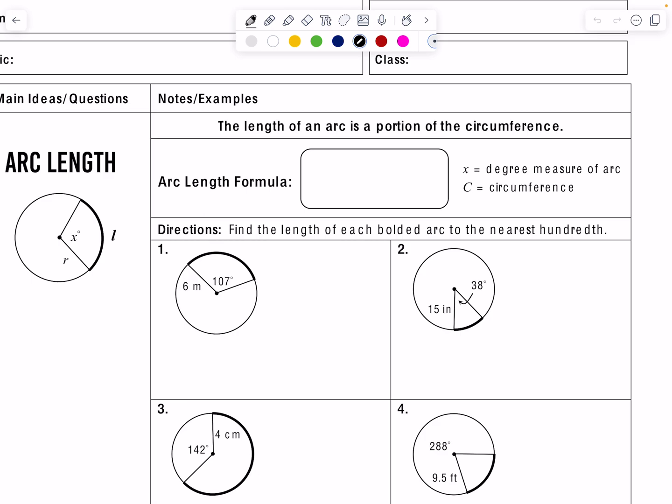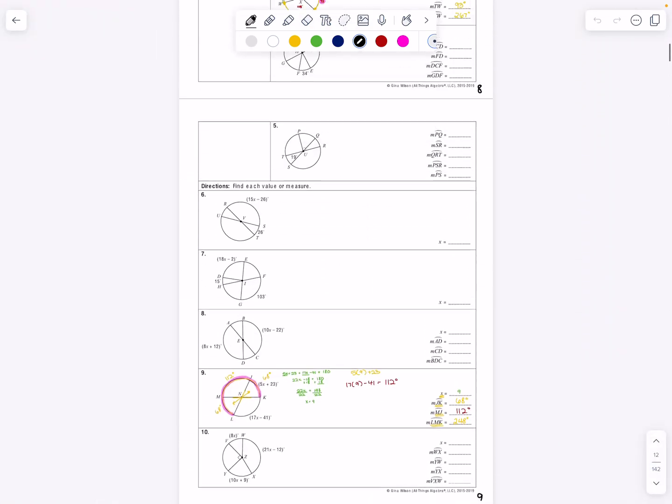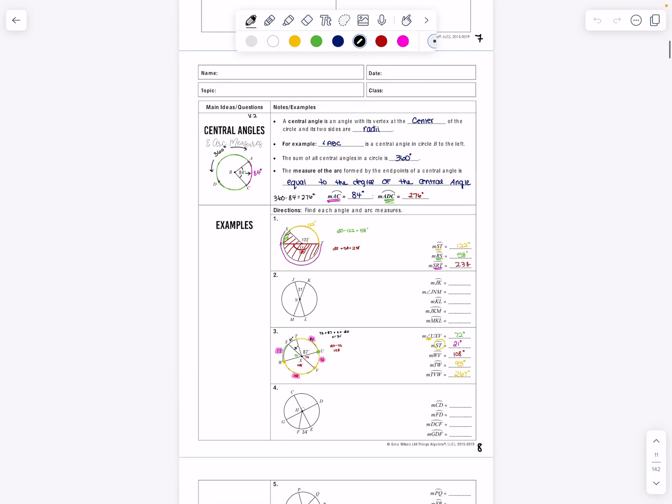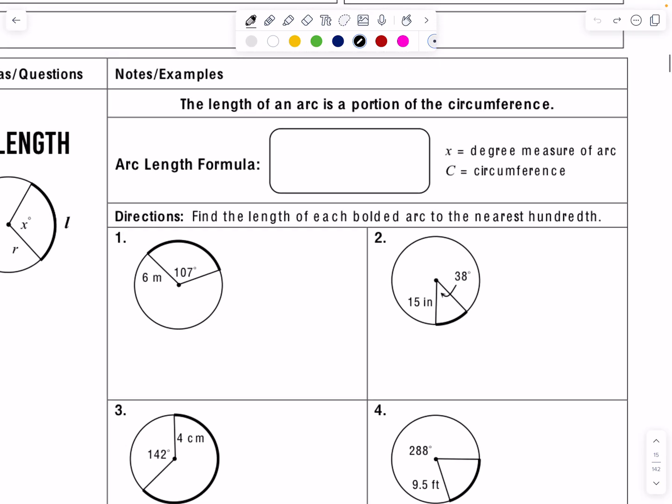Yay! So today we are going to be working with arc length, and this is different than arc measure, which we previously worked on, because we are no longer working with degrees, because measurement was in degrees, and the length will obviously be length, it's a distance.